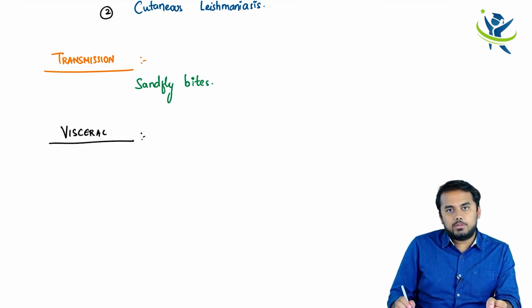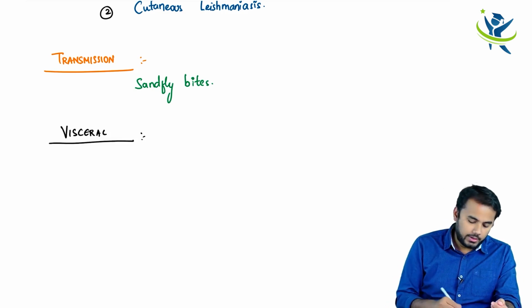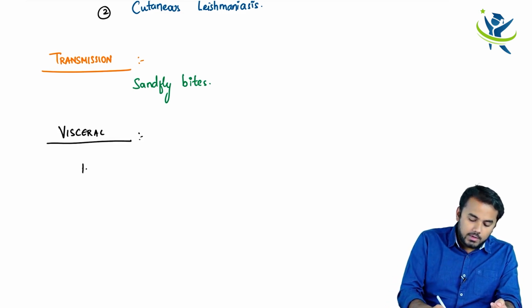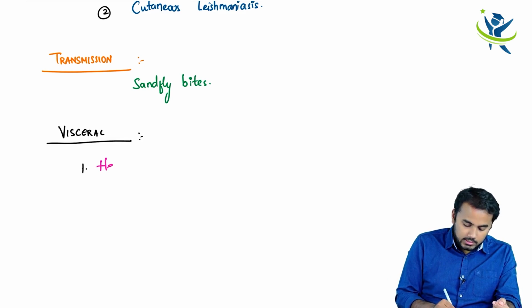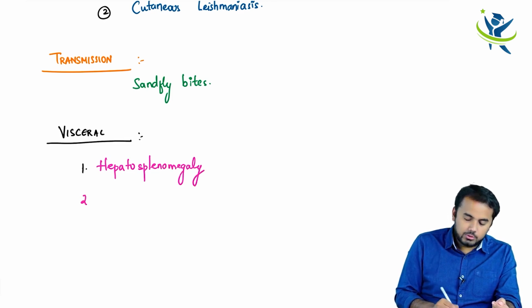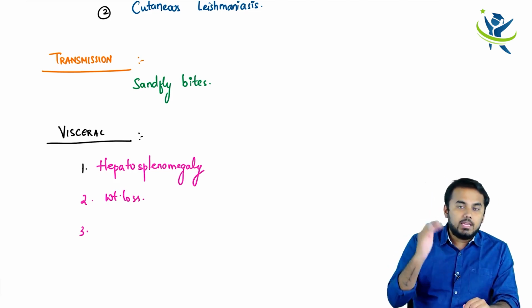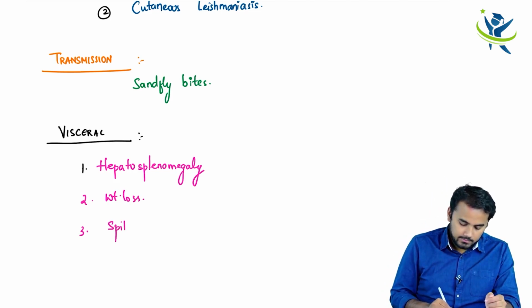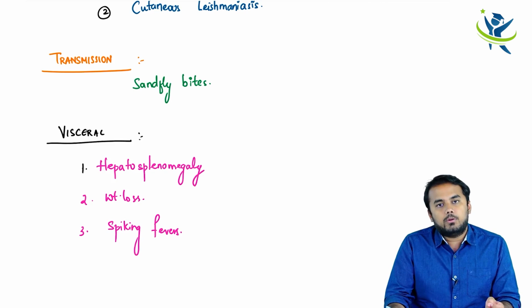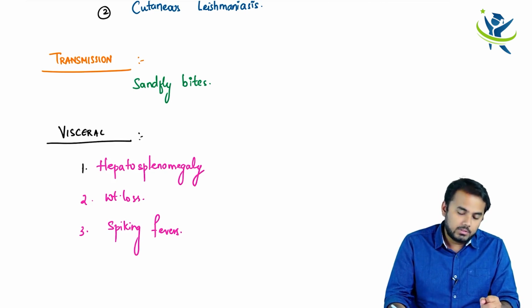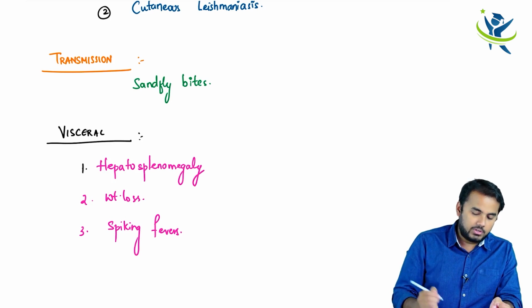As I already told you, there is a typical leishmaniasis called visceral leishmaniasis. So if it is visceral leishmaniasis, what are the different types of symptoms which you find? You're going to have swelling of your liver as well as spleen. You call this condition, yes, hepatosplenomegaly. Apart from that, the patient is also going to have weight loss. And the third thing is, the patient is going to have spiking fevers. So this is the concept of visceral leishmaniasis.